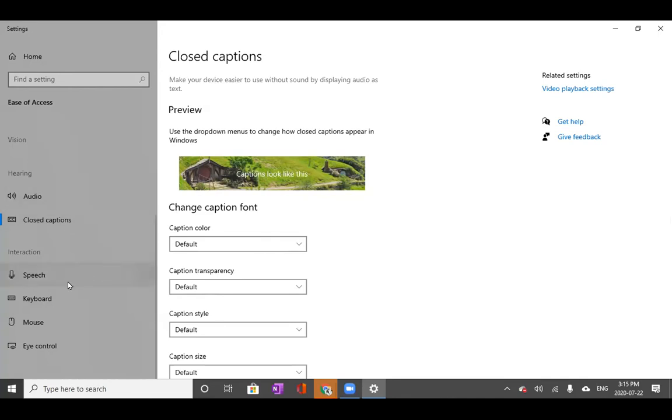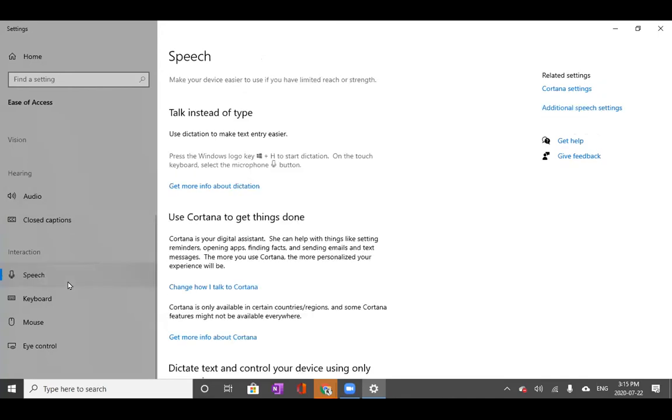So next we're going into interaction, and we will go into speech. This is basically where you can use your voice as a command. You have the talk instead of type feature, which allows you to use dictation to write stuff. If you have this turned on when you're typing up a document, and you get tired of typing or you want to spitball some ideas, you can just start talking and it will transcribe everything you're saying and write it down.